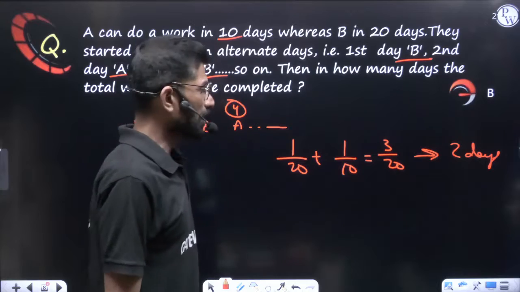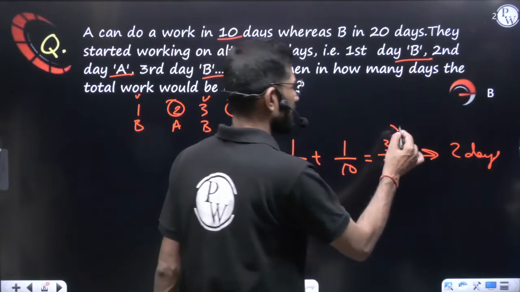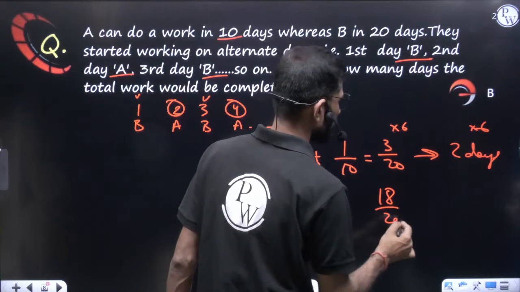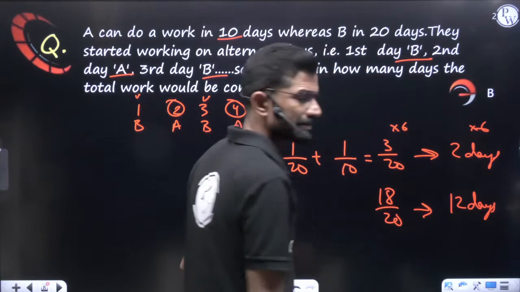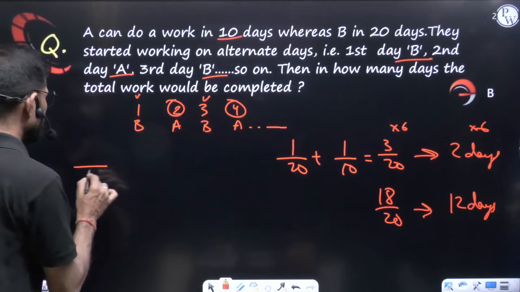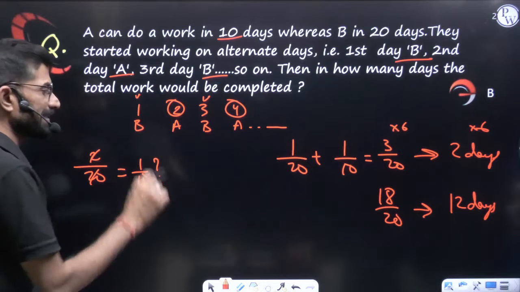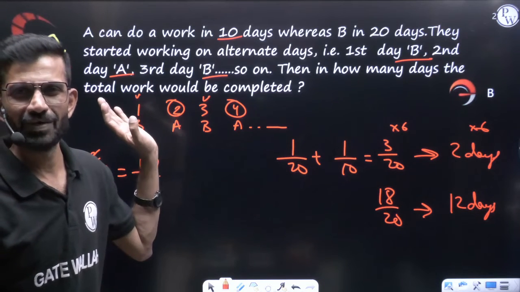Now here how much will we multiply to make it near to 20 by 20? Here also multiplying by 6. So multiplying 6 on both sides, we got 18 by 20 of the work was done in 6 2s are 12 days. Up till here it is same, and of the work out of 20 parts, 18 parts are done. So out of 20 parts, still 2 parts are pending. 2 by 20 means 1 by 10 of the work remains pending. Up till here it is same as the previous one.